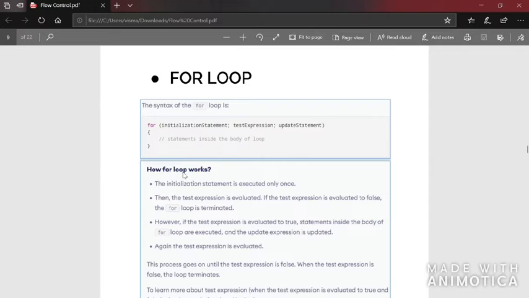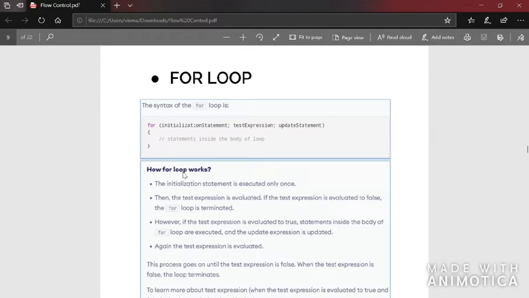That is, inside the loop you can mention, please keep on adding. In the programming language, in the particular syntax, you can write that you have to keep on adding 1 to the value of a for 10 times. You can do that using loops.